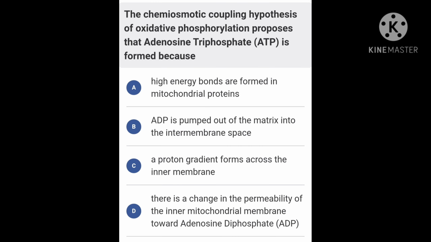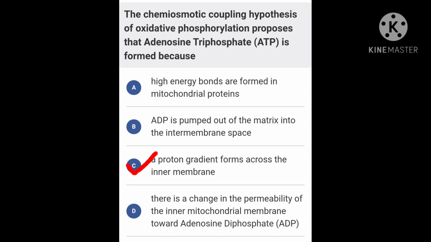The chemiosmotic coupling hypothesis of oxidative phosphorylation proposes that adenosine triphosphate, ATP, is formed because option A, high energy bonds are formed in mitochondrial proteins. Option B, ADP is pumped out of the matrix into the intermembrane space. Option C, a proton gradient forms across the inner membrane. Option D, there is a change in the permeability of the inner mitochondrial membrane towards adenosine diphosphate. The right answer for this question is C.